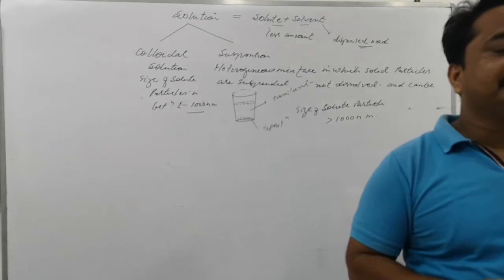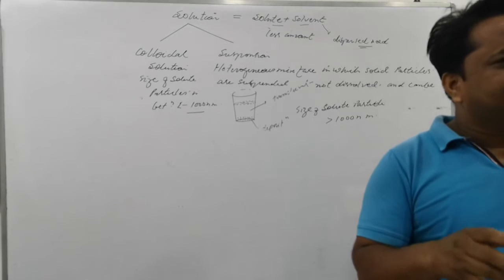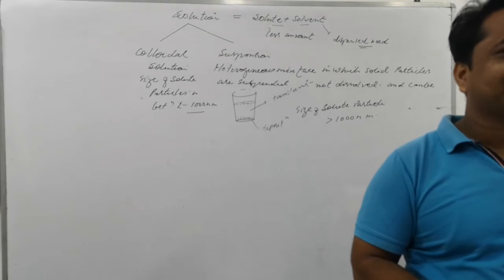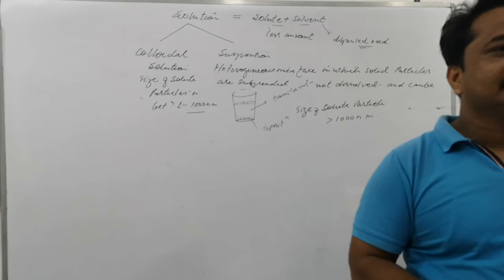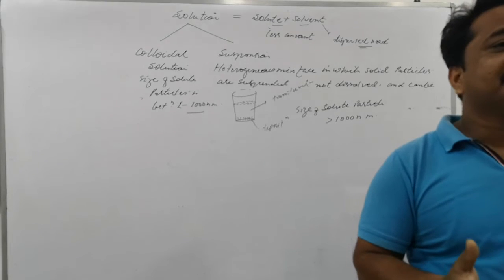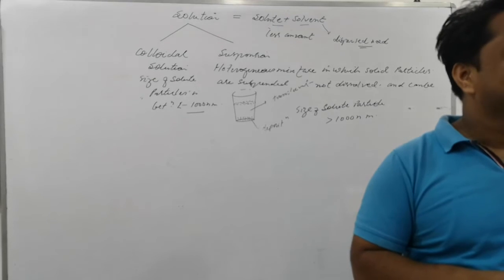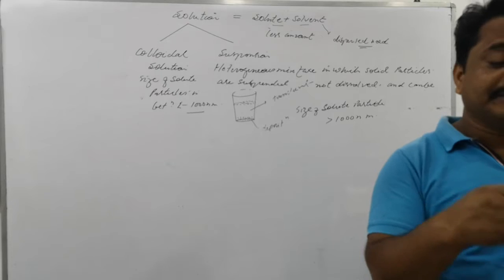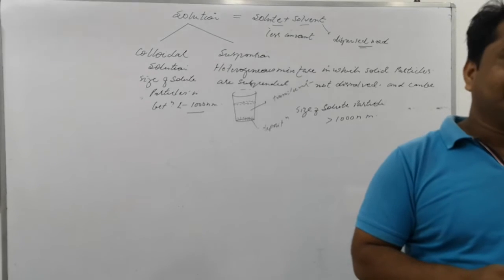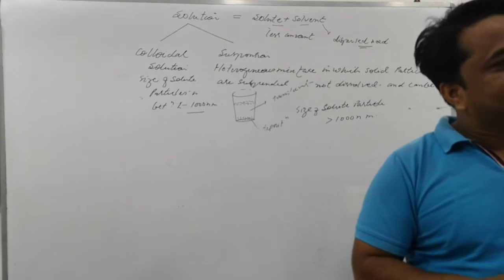Actually, what does the word colloidal mean? Something that, when mixed into a liquid, does not settle and moves randomly inside the liquid. And hence this typical mixture or solution is said to be a colloidal solution, in which the particles do not settle and keep moving in the dispersion medium. The dispersion medium could be water, oil, any liquid. This is called colloidal.